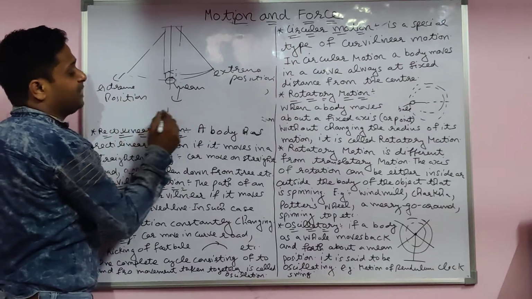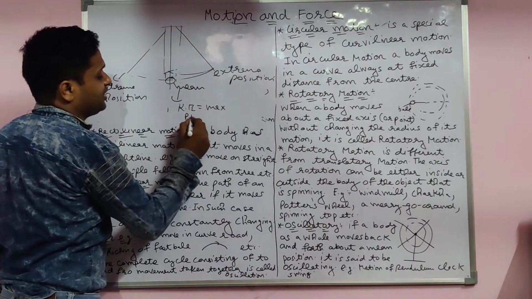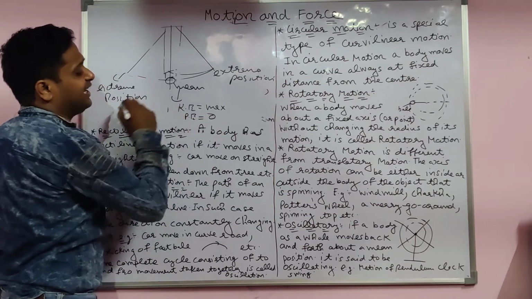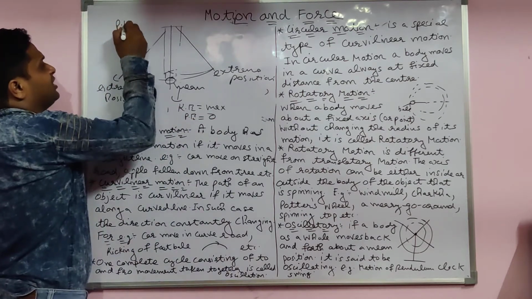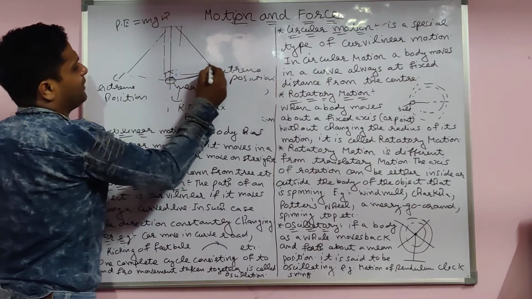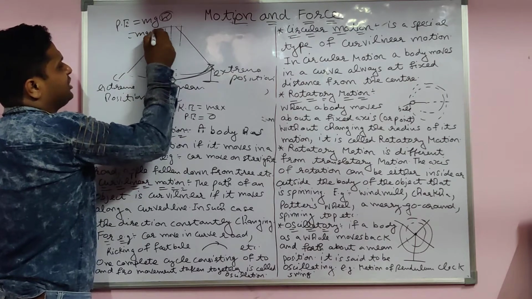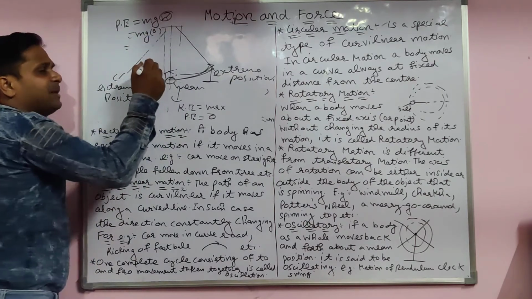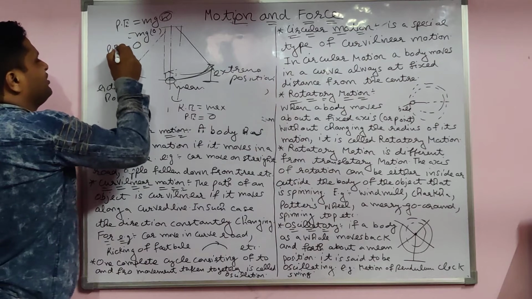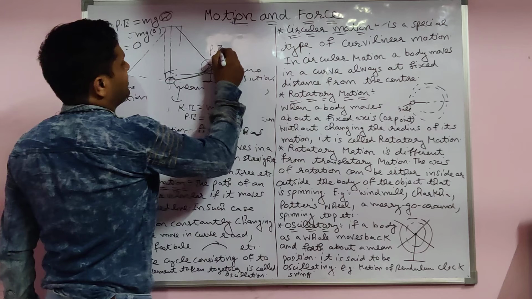You already know that in the mean position kinetic energy is maximum, but potential energy is 0 because the height is 0, because the potential energy formula is mgh. When it goes up, the height is h. When it comes down, h is 0. That's why it is mg times 0, and anything multiplied by 0 gives potential energy 0. Here velocity is maximum, but here potential energy is maximum.